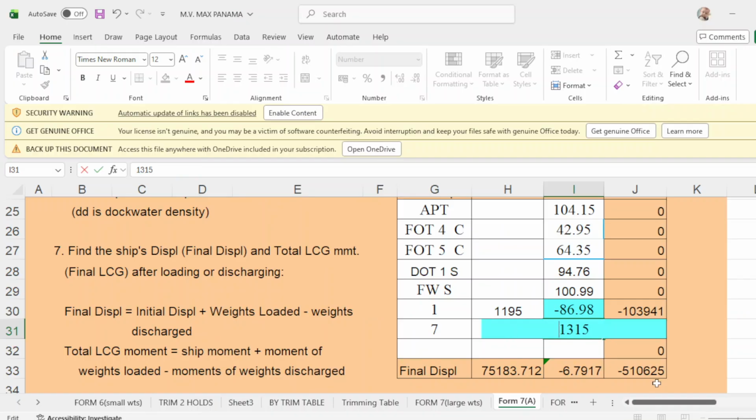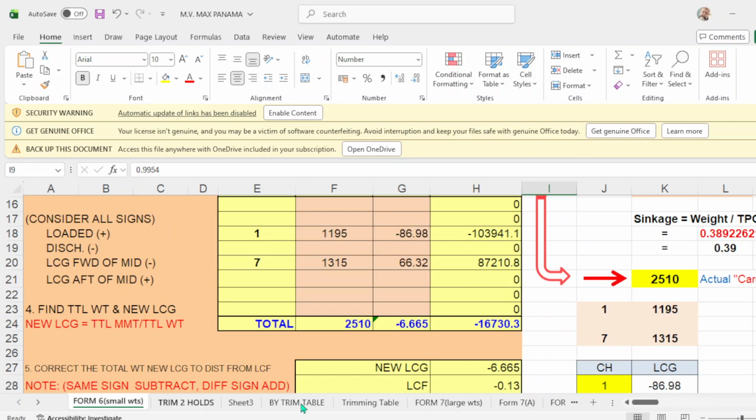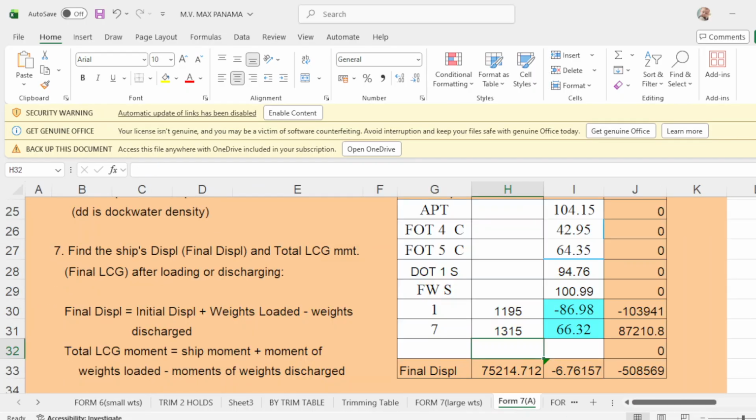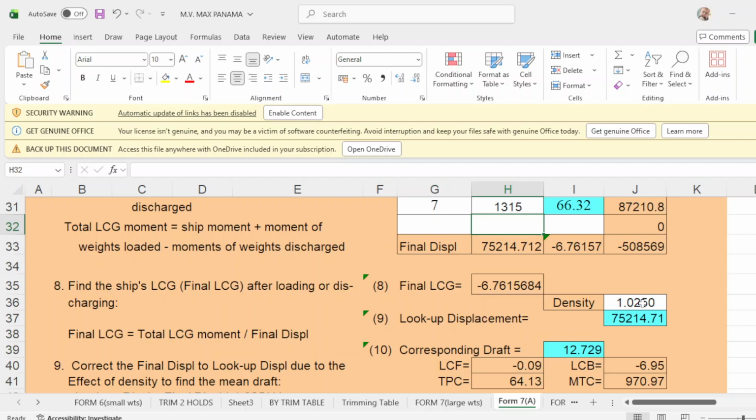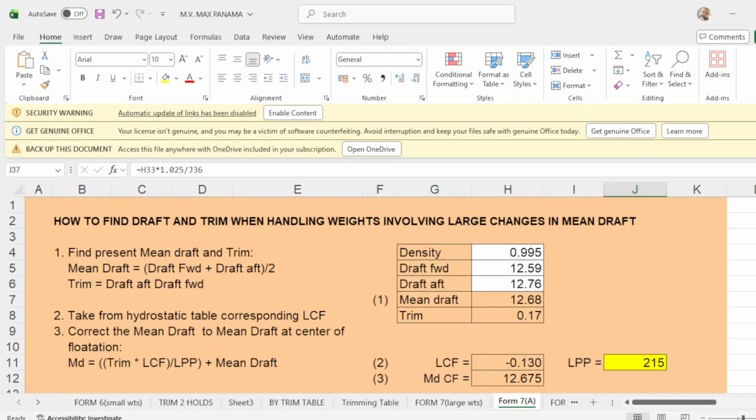I'm sorry. Undo. 13.15. And your LCG is 66.32. 66.32. And what will be your final drop? And your density is 0.9954. Okay, is that correct? 0.9954. Okay.